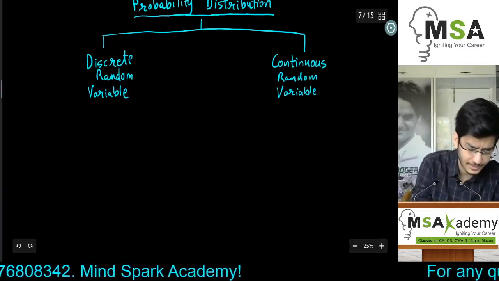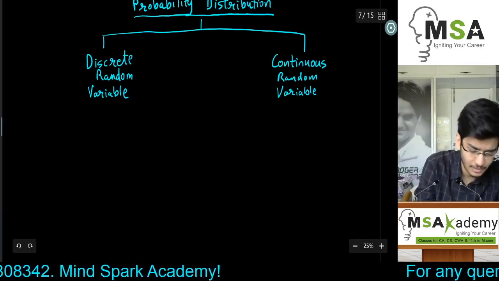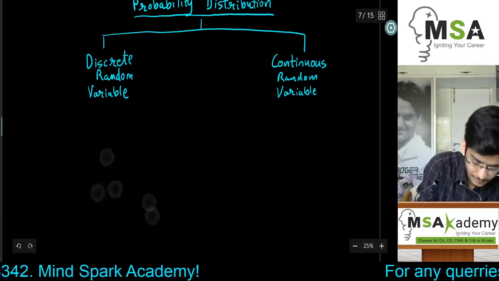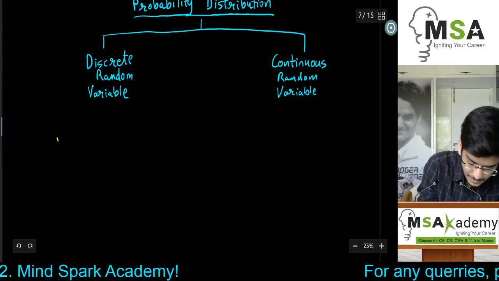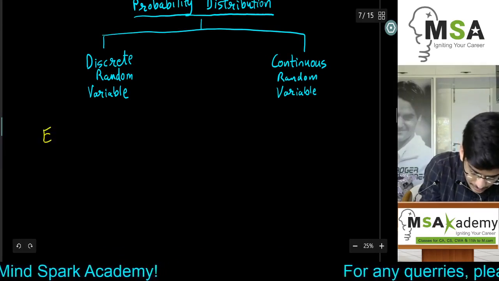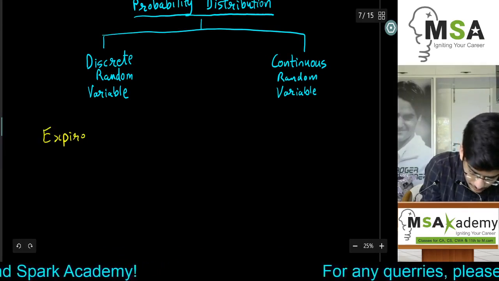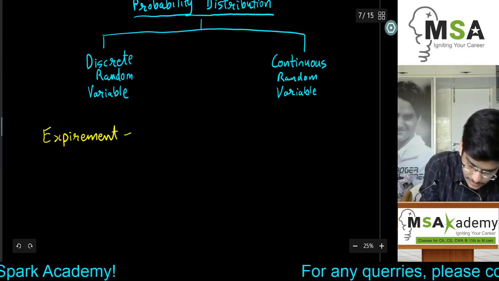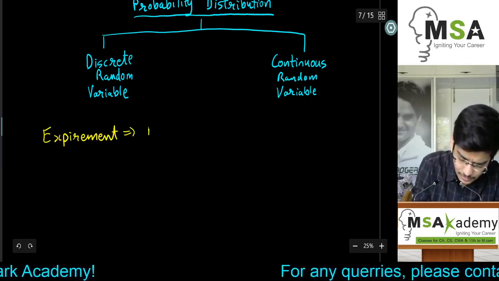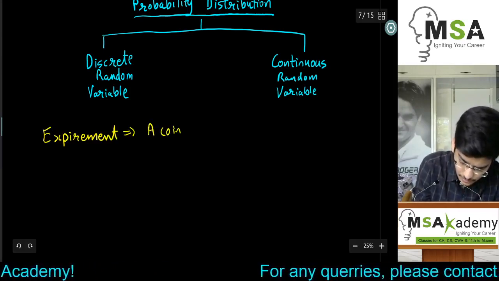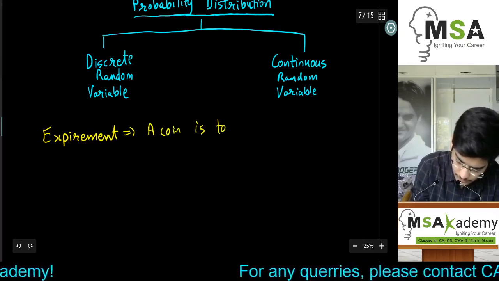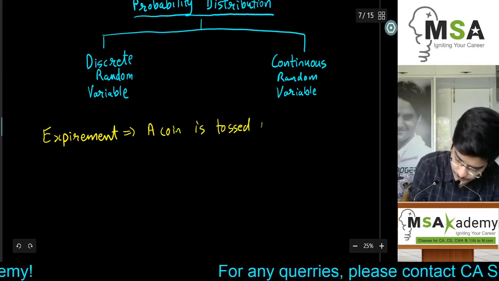So to understand that, let's take an example of a discrete random variable. Let's write the experiment first. The random experiment which we are going to discuss is, let's say, a coin is tossed 3 times.